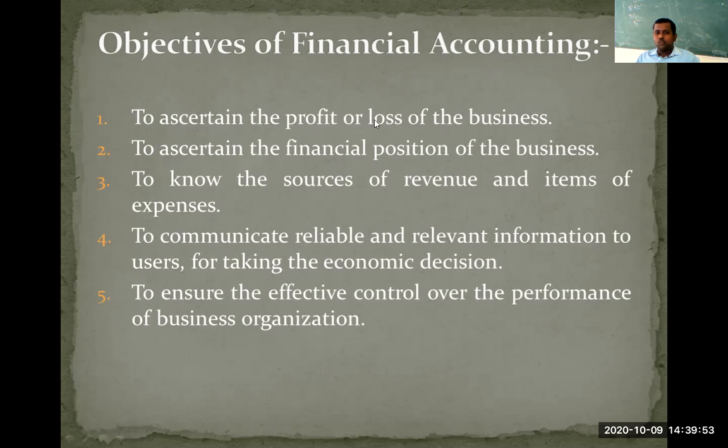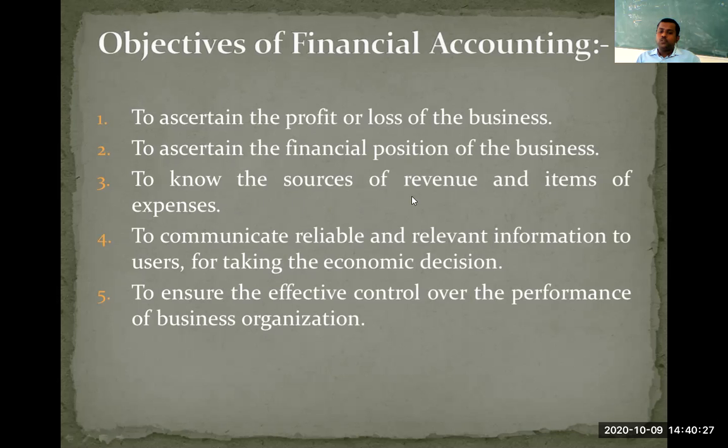What is the prime objective? The prime objective is determining or ascertaining the profit or loss of the business. Then the next objective is ascertaining the financial position of the business, whether the firm is solvent or insolvent. Insolvency is also known as bankruptcy. You can take the example of the Kingfisher company. That Kingfisher company became bankrupt. It is an insolvent company which is not able to pay all its debts. So in order to understand the financial position of the business, we need to practice accounting.